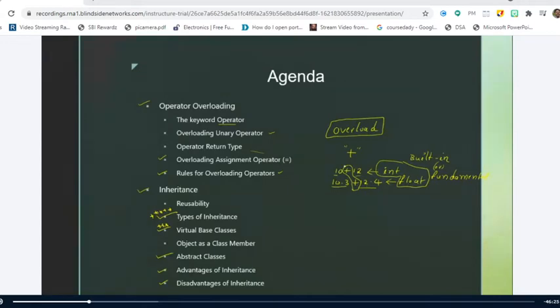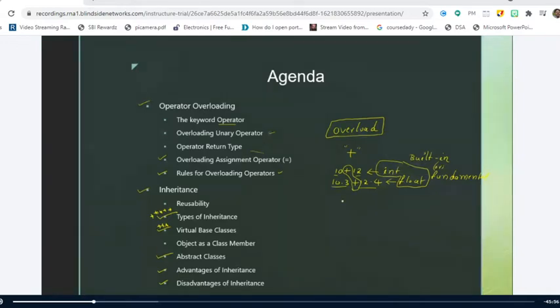Actually, these operators are intended to work with the fundamental data types, but we write some code such that they operate in the same way as they are used with the built-in data types. So we make these operators work with user-defined data types also. This is called overloading. Is it clear up to this point?